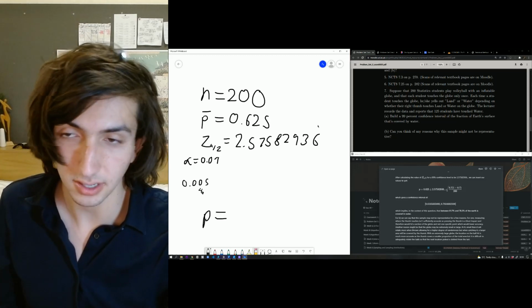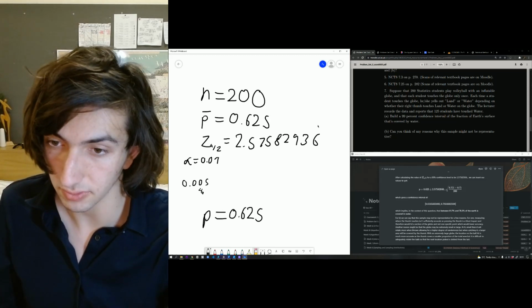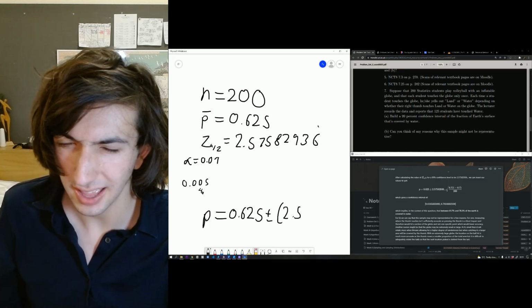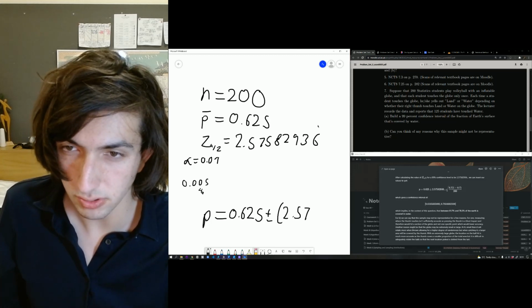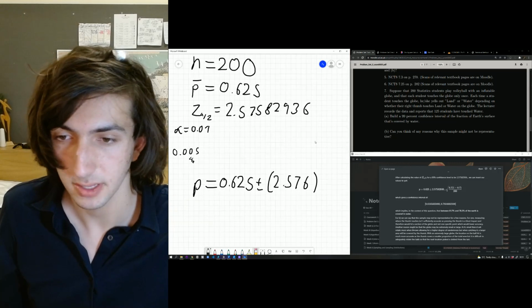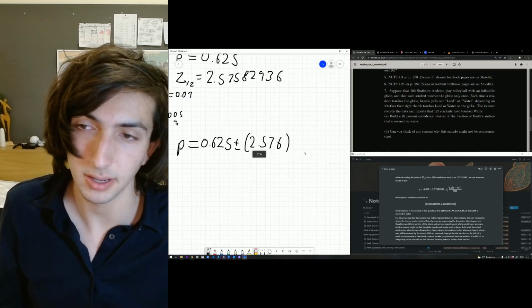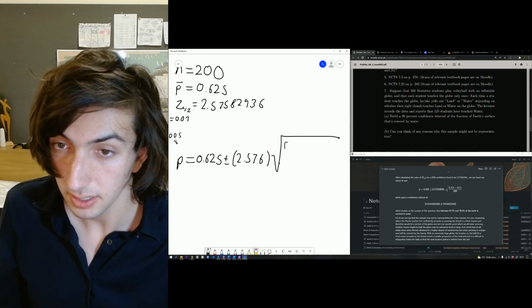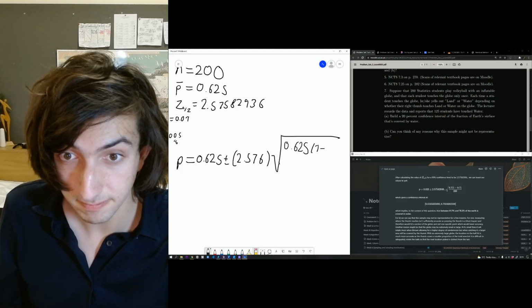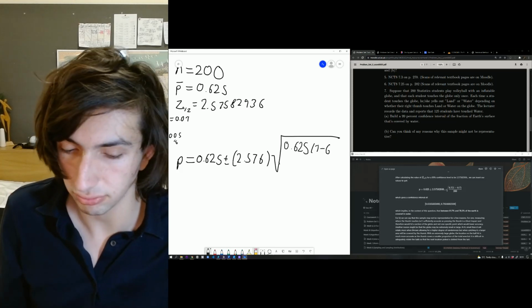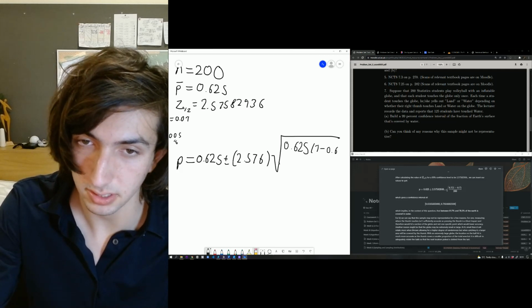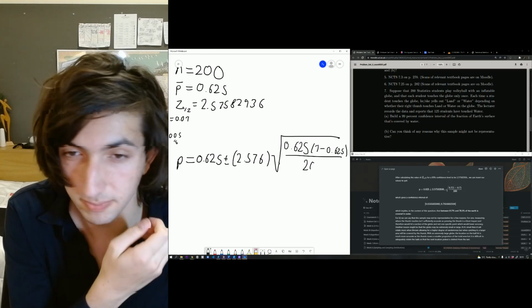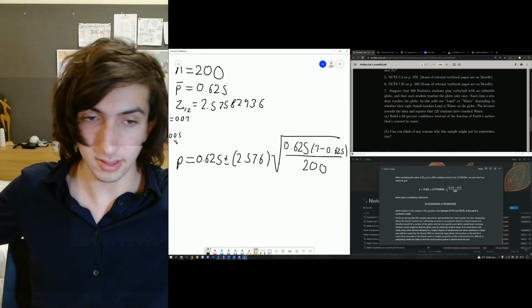So we're going to get our real proportion, or at least the confidence interval for it, which is going to be modeled by that. 2.58. Do we want to just use 2.58? I'm going to use 2.576 as a rough approximation. And then, hold on, let me zoom out a bit more. There we go. And then we're going to put it in the square root with 0.625, which is annoying, 0.625 minus 0.65, and then over the sample, which was 200. And hooray, we have done it.